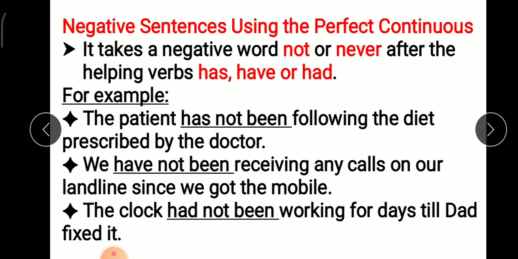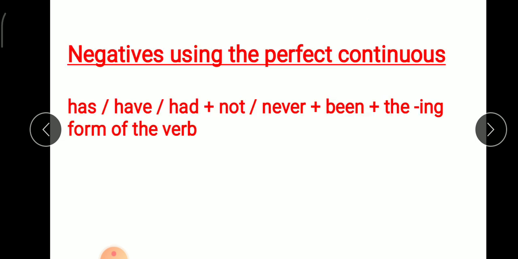For example, the patient has not been following the diet prescribed by the doctor. If it is positive, then we will not write not. Here we are talking about negative sentences, so we will write not to write this sentence in the negative. We have not been receiving any calls on our landline since we got the mobile. The clock had not been working for days till Dad fixed it. Now, the perfect continuous negatives: has, have or had plus not or never plus been plus the ing form of the verb.